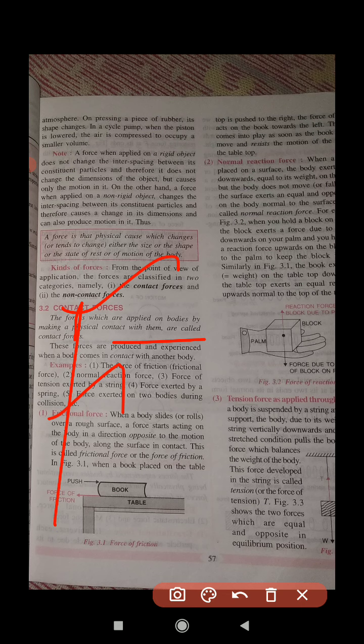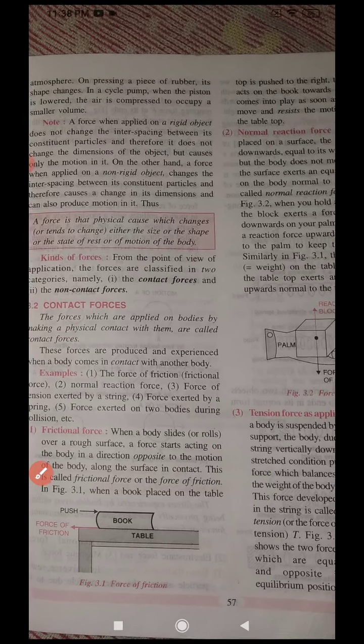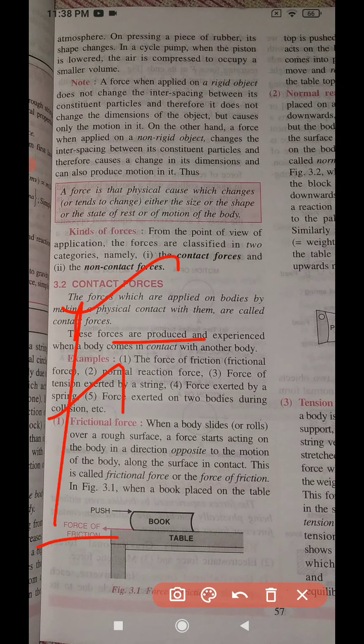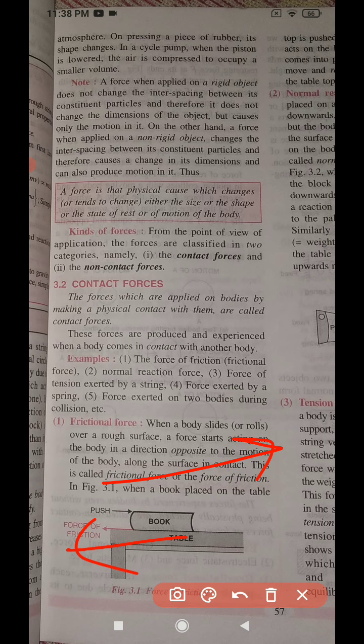in the direction opposite to the motion. You can see that is the force of friction, pushing that side, and it is important that this force acts in the opposite direction to where the force is applied. We are pushing the book that way, but the force of friction acts in the opposite direction. It is very important, students.